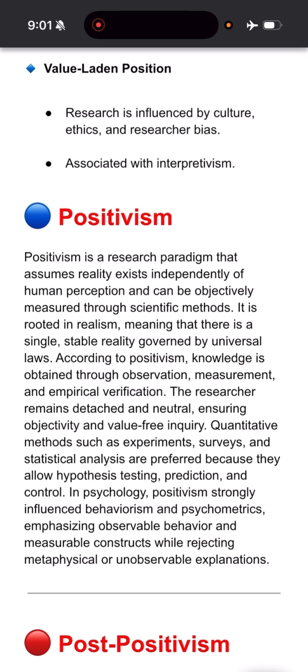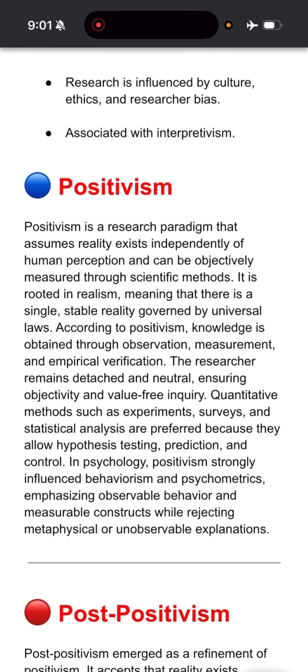And then how is the knowledge acquired? The knowledge is acquired objectively through observation and measurement, right? Knowledge is not created, knowledge is just absorbed, and thus it is the stable reality which is there. It is governed by universal laws, right? Knowledge also depends upon empirical evidence here, right?